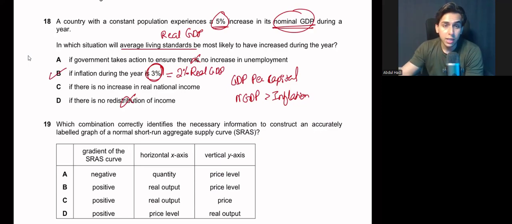Your real GDP is rising. If there is no increase in real national income, there is no increase in your standard of living. So it doesn't matter how much your nominal GDP increases, it will not increase your standard of living. If there is no redistribution of income, there will be a fall in average living standard, and we're talking about an increase in average living standard. So the answer is B.